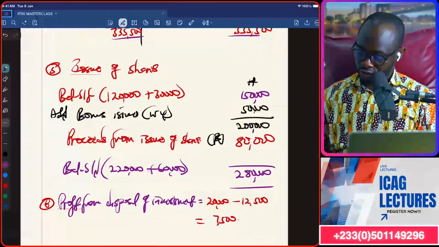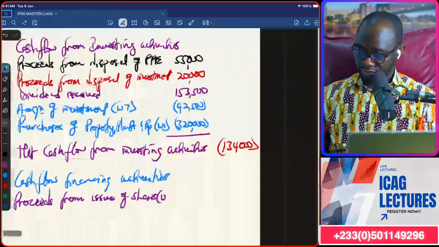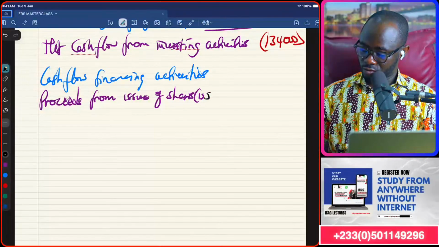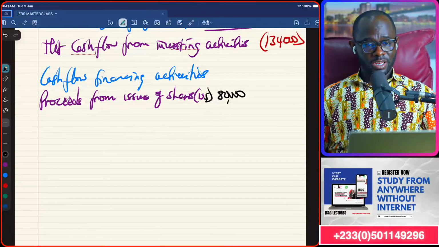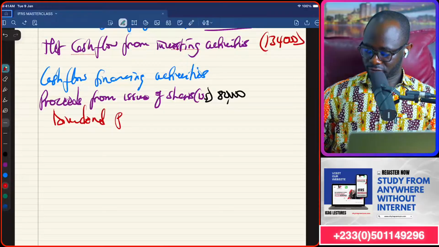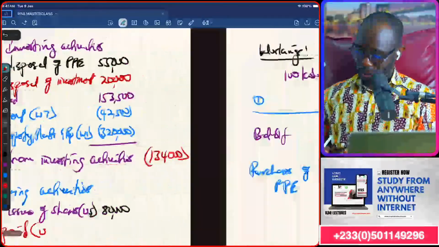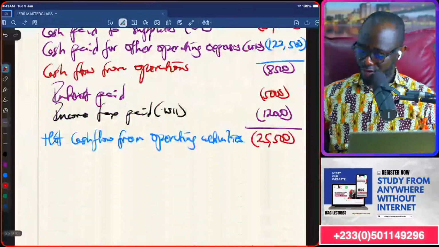Proceeds from issue of shares, 80,000 from Workings 5. Then, if you remember, we paid the dividend, which we worked for. So dividend paid, let's see, from Workings 3, 5,500, that's an outflow.